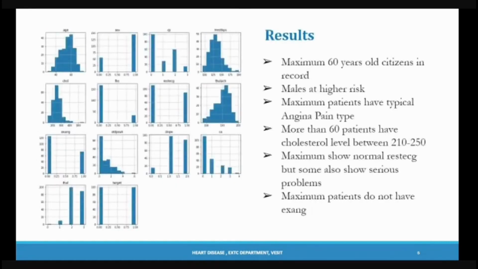Okay, so now if we move to the data visualization part, from the first graph, we can see that the maximum number of citizens on record are around 60 years old. From the second graph, which is of sex, we can see that males are at a higher risk of having heart disease. From the third graph of chest pain, we can see that maximum patients have the typical angina pain type. From the cholesterol graph, we can see that more than 60 patients have cholesterol levels between 210 and 250. And from the resting ECG graph, we can see that maximum patients show normal resting ECG, but an equal amount of people actually have serious problems as well. From the EXANG graph, which is exercise-induced angina, we can see that maximum patients do not actually have exercise-induced angina.